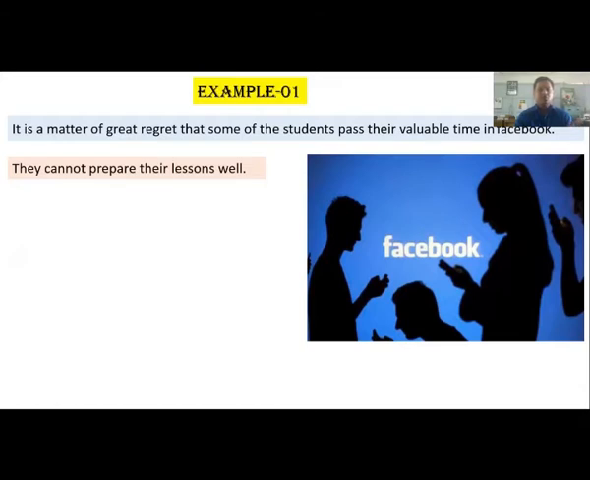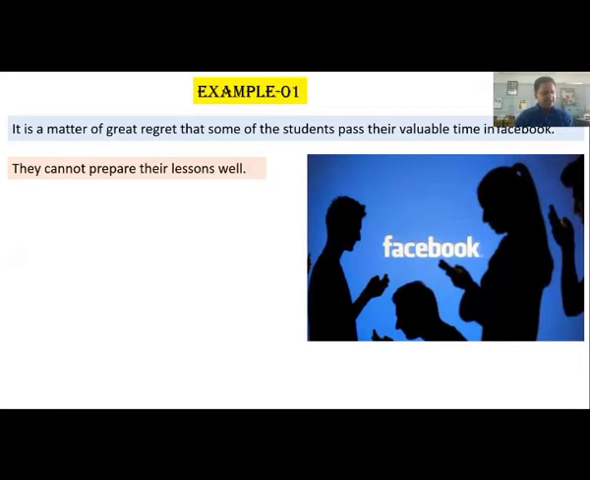There are 2 sentences here. You can see there are 2 sentences. One is, it is a matter of great regret that some of the students pass their valuable time in Facebook. This is my first sentence. My second sentence is, they cannot prepare their lessons well.